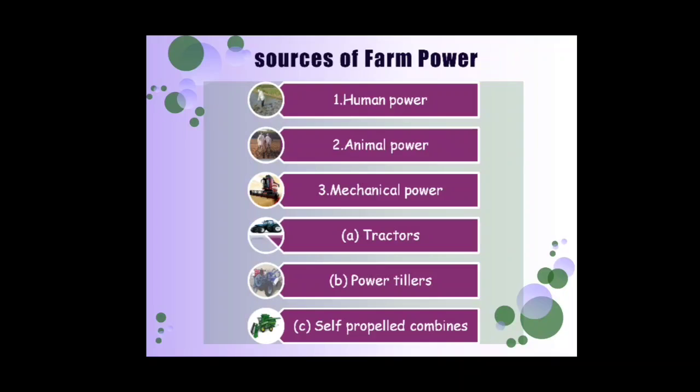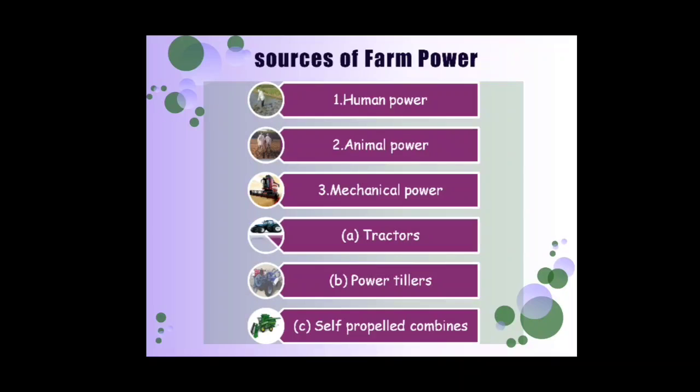In traditional farming, these are the two major sources on the farm, human power and animal power. As agricultural mechanization is increasing day by day, the mechanical power and electrical power on the farm are increasing.